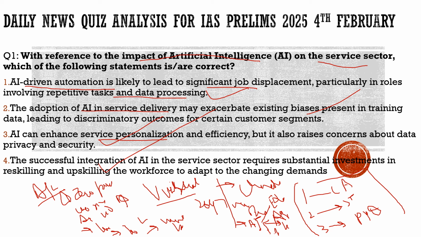Actually, the main reason to bring this question was to make you understand the concept of artificial intelligence and its impact on the service sector. And why we brought this question here, because there was discussion over the budget which talked about various things, which talked about the Viksit Bharat, what are the different goals which we have to achieve under Viksit Bharat, and what kind of economy we need to achieve for these years. I hope you had understood the topic in detail, without any confusion. With this, let's move to another question and see what we had brought on the screen in the next slide.